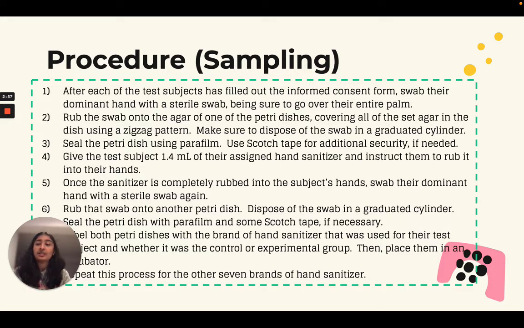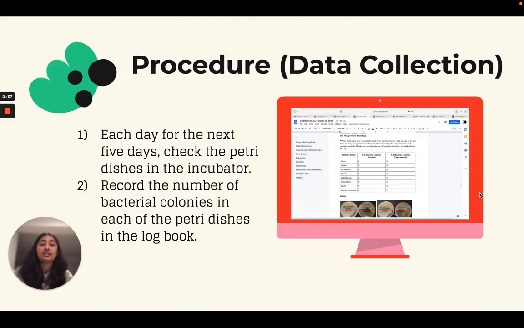And after they used the hand sanitizer, I rubbed their hand with a swab again, and then I rubbed that swab onto a petri dish, and that petri dish would be the experimental one for that type of hand sanitizer. And I kept doing this for every single hand sanitizer, and I watched to see how the different cultures grew on each plate, and I recorded my results for the next 5 days.